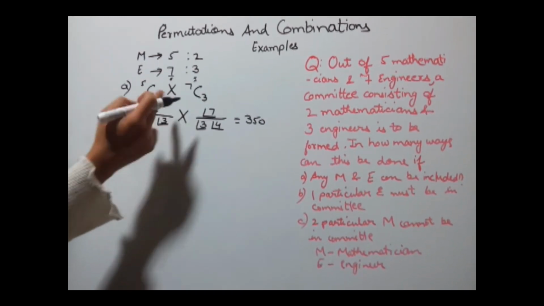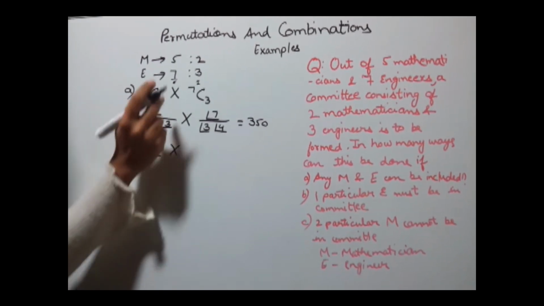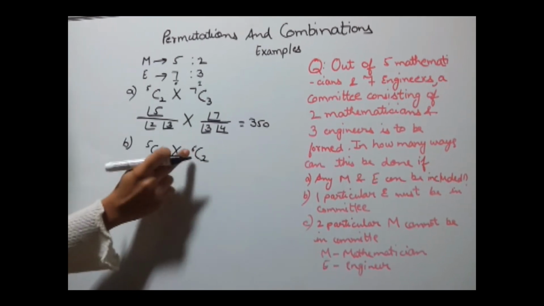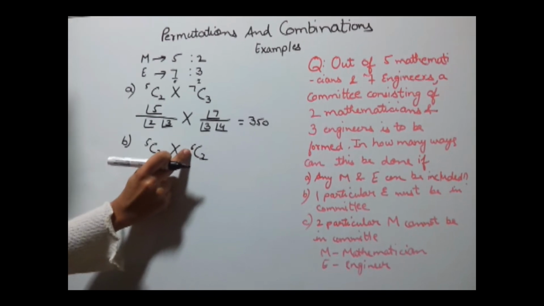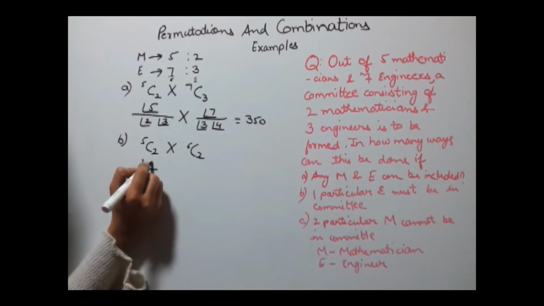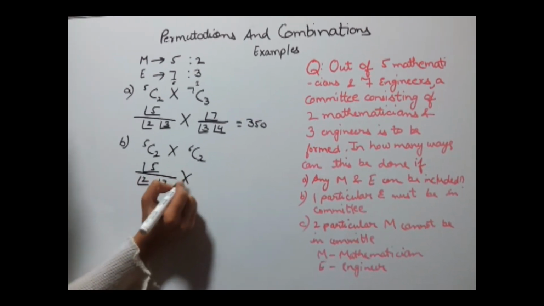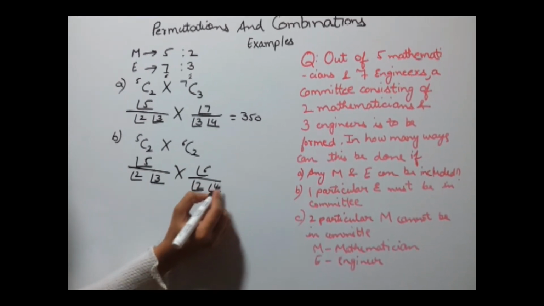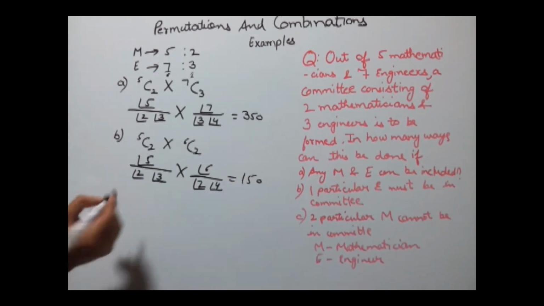So here our formula becomes 5C2 into 6C2, because one is already included in the committee. So we are left with 6 total engineers from whom we need to select, and we need to select 2 engineers. This gives us factorial 5 divided by factorial 2 into factorial 3, into factorial 6 upon factorial 2 into factorial 4. Solve this and the answer will be 150.